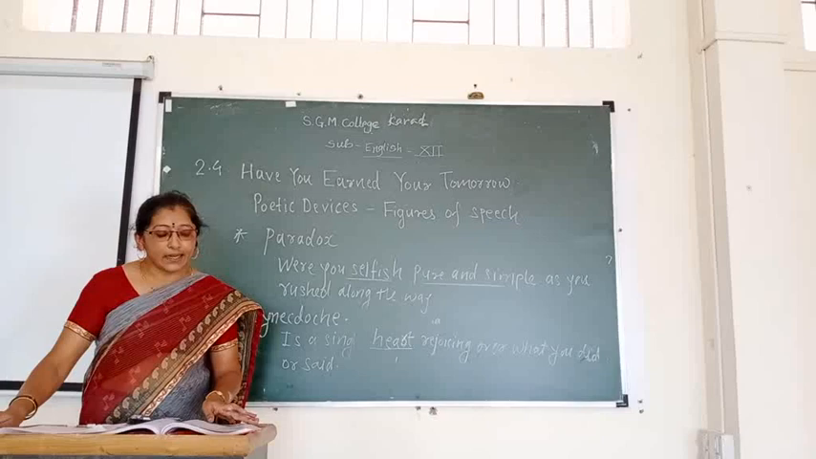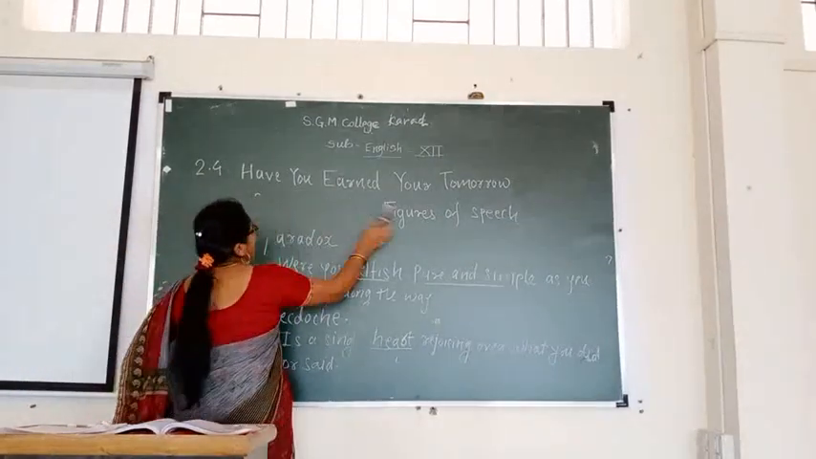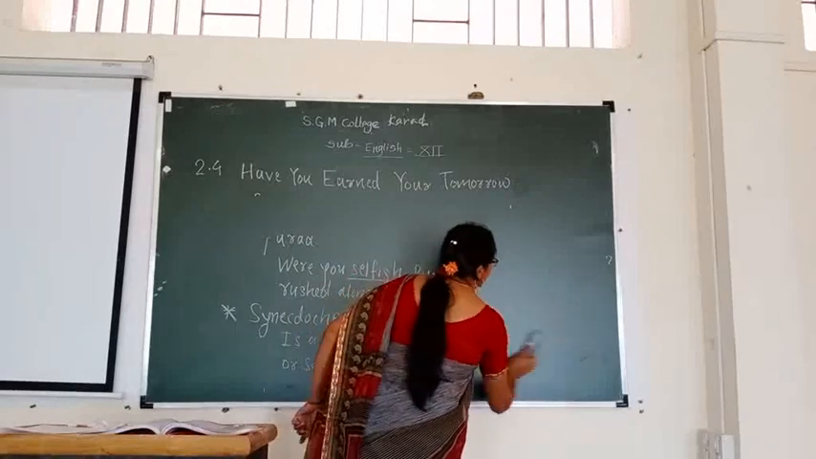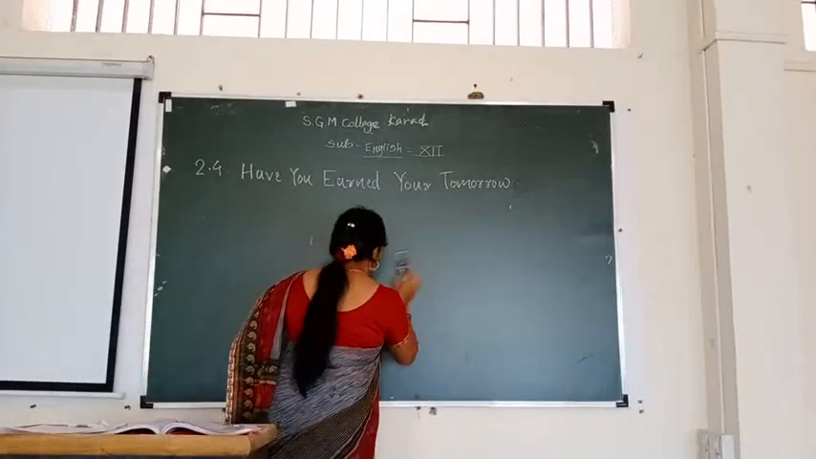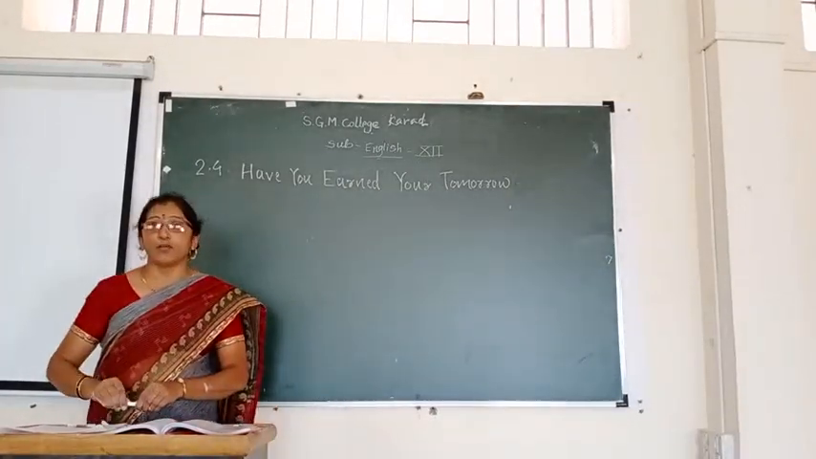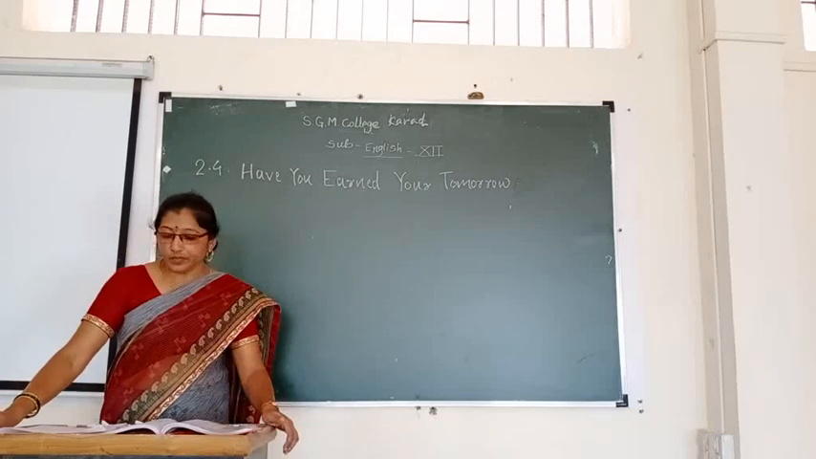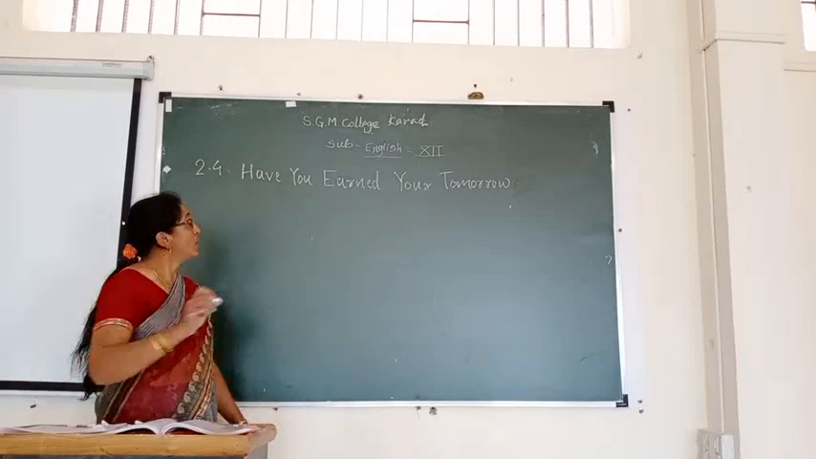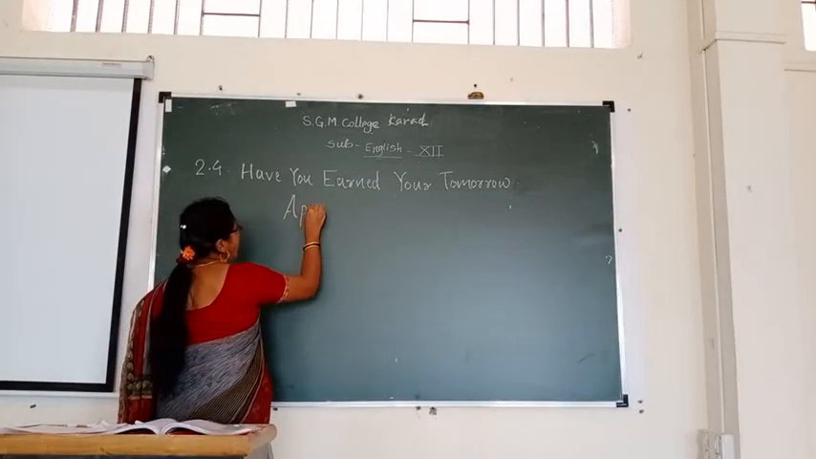The poet Edgar Guest, in his poem, has used alliteration, then rhetorical question. There are one example of paradox and synecdoche. Now we are going to discuss an appreciation of the poem.